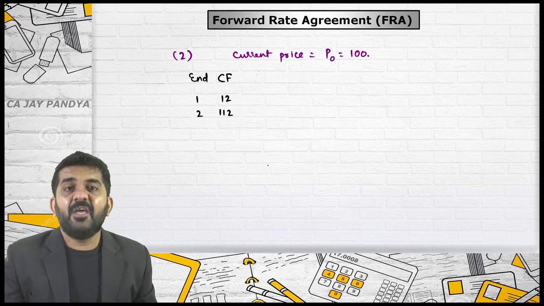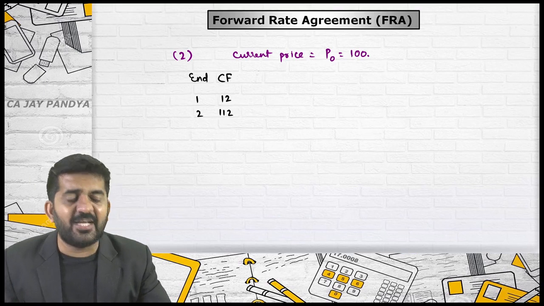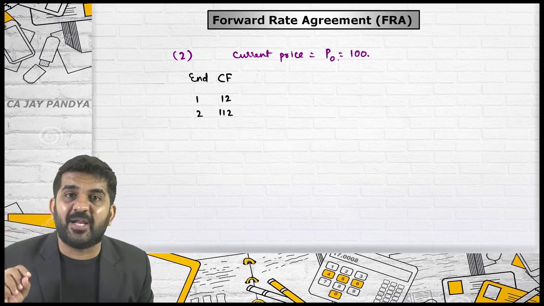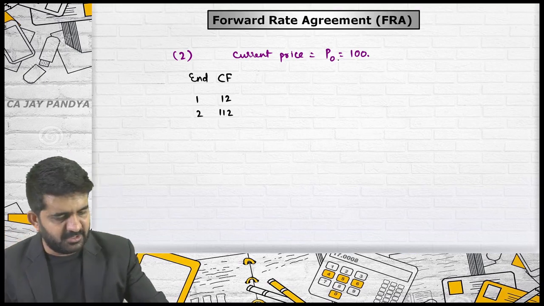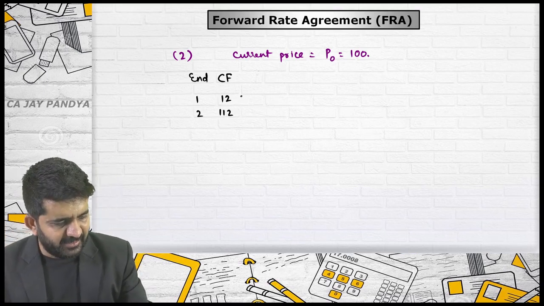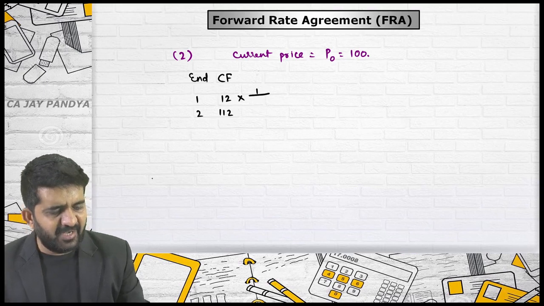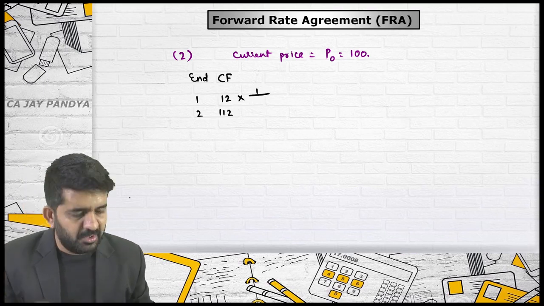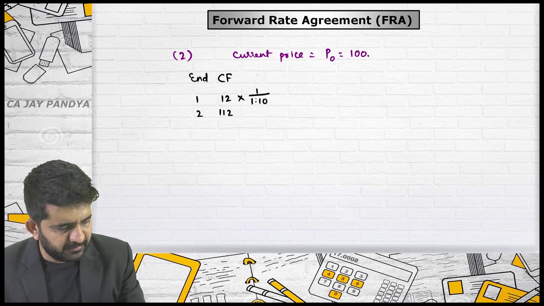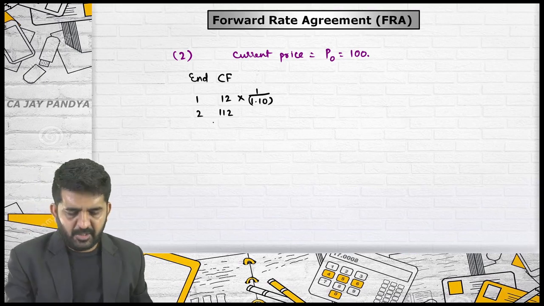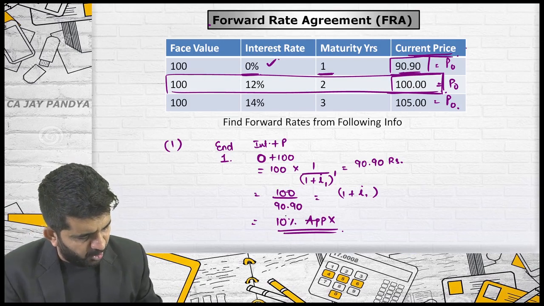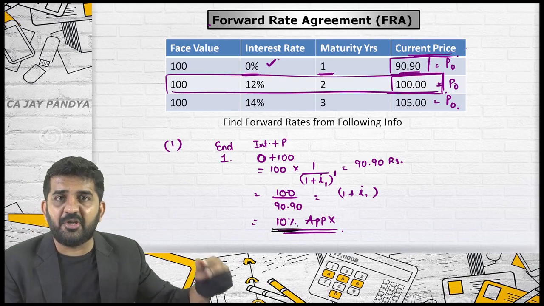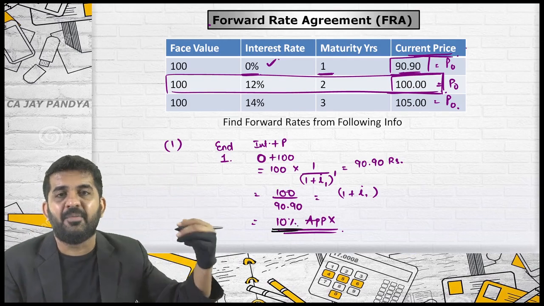Try to understand. If I want to find out a present value, sir, we already know the present value, that is all right. But if you want to find out a present value, how can you do it? I can do it by this rate, 12 into 1 divided by 1 plus I, where the interest rate for first year is 10%. I already found out that the interest rate for the relevant economy is 10%.